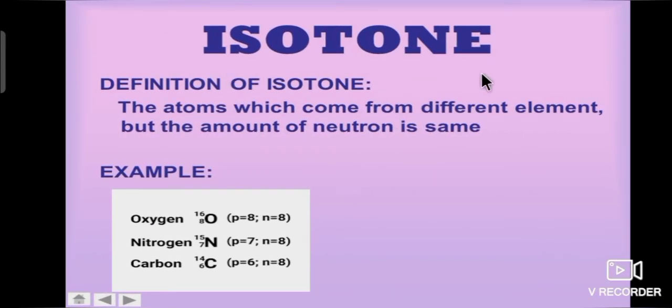Third one, isotone. What is an isotone? The atoms which come from different elements but have the same number of neutrons. For example, oxygen has 8 protons and 8 neutrons. Nitrogen has 7 protons and 8 neutrons. Carbon has 6 protons and 8 neutrons. So, these elements have the same number of neutrons. These elements are called isotones.